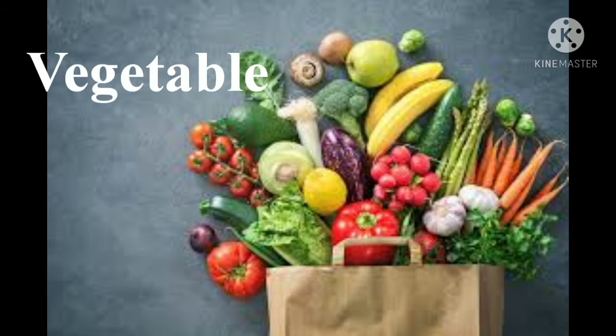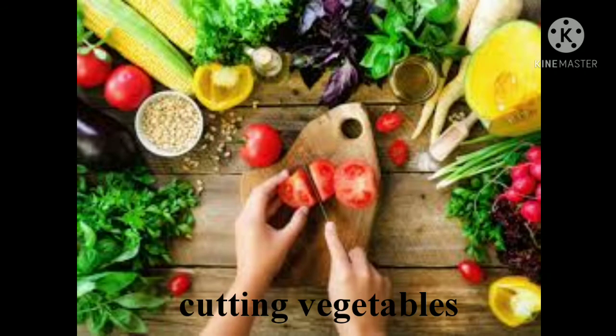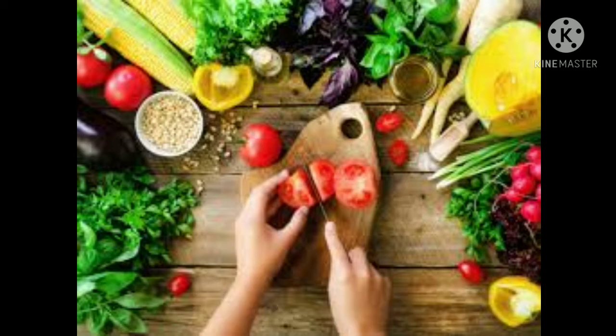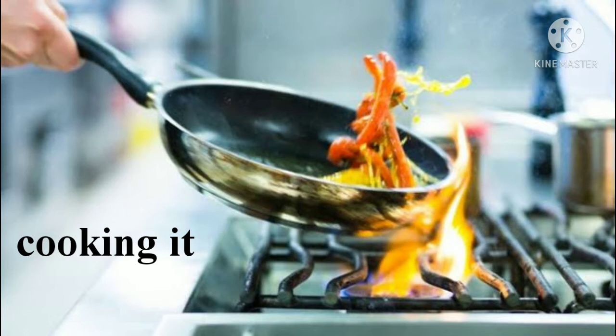Next we'll go to the vegetables. Your father will bring the vegetables, obviously the male members of the family bring the vegetables to your home. Then what will your mother do? She will cut it, isn't it? She will cut it into pieces and then she will cook it into a delicious dish. You like that dish and she will cook it for you. Isn't it? So now from that cooking, can you get back to the raw vegetable? No. So this is also one type of irreversible change. That change cannot be reversed.